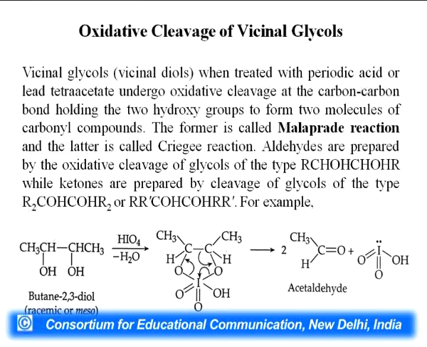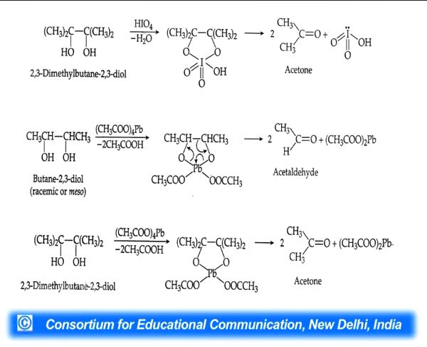So, you can see in the reaction that butane-2,3-diol, whether racemic or meso, when it reacts with periodic acid, first combines, then there is a cleavage of the carbon-carbon bond and you get 2 aldehydic molecules. Another example, 2,3-dimethylbutane-2,3-diol. We have already stated that in this case you will get a ketone. There are 2 molecules of acetone formed here.